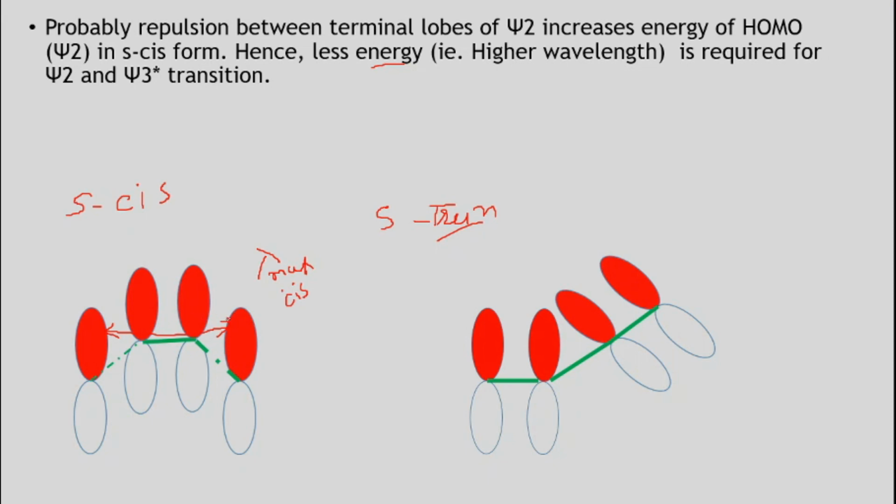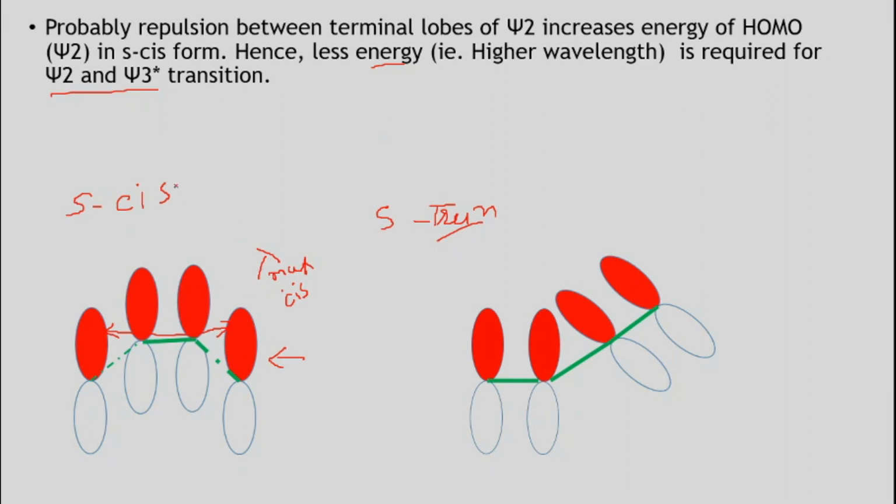Due to repulsion, the electrons are not stable, so if you impart electromagnetic radiation on the cis part, the electrons can easily get energy and get excited. That's why we require less energy for excitation, the gap between Psi2 and Psi3 star is very small, and we get the peak shifted towards the longer wavelength.